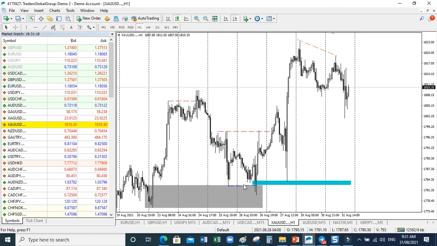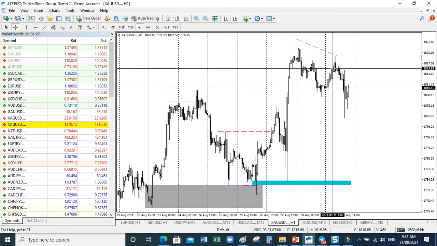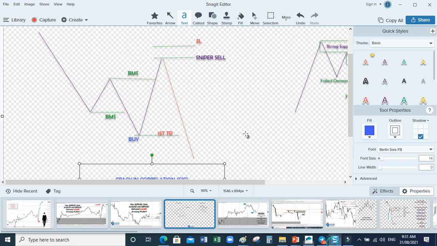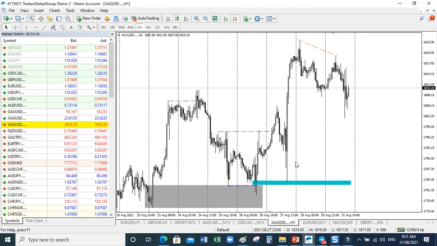See it taking out, coming down, and it does not go up. Can you see that? 157 pips from here. When this pattern is manifested, very regular in the market, you can use it to scalp gold up and down.